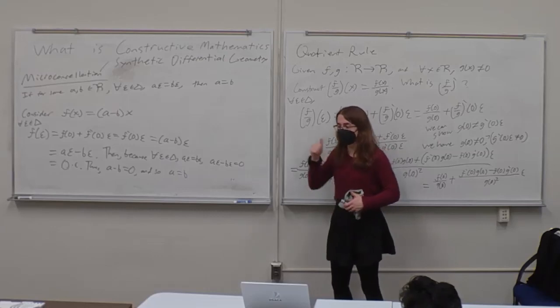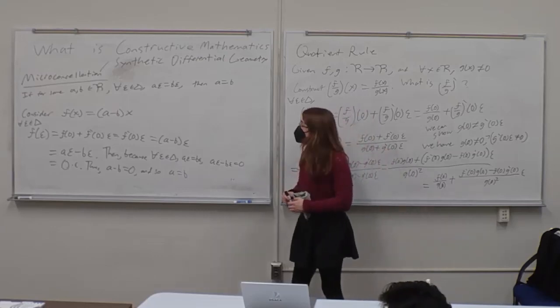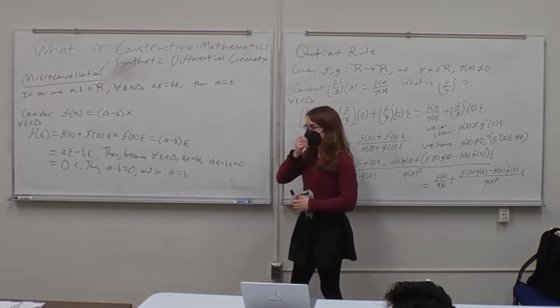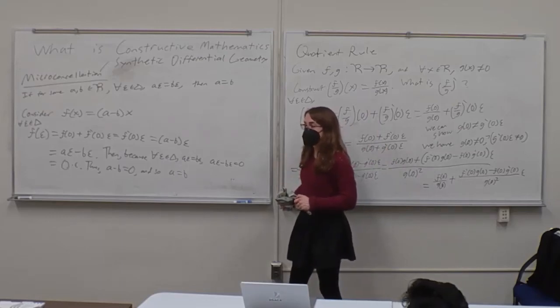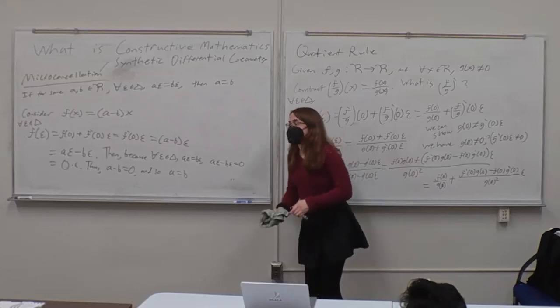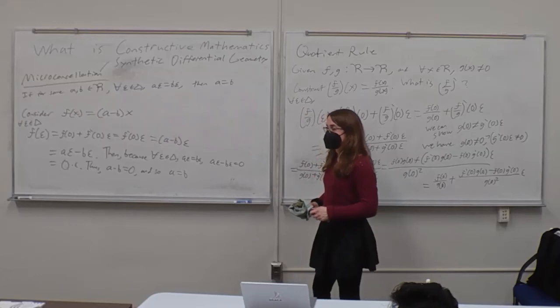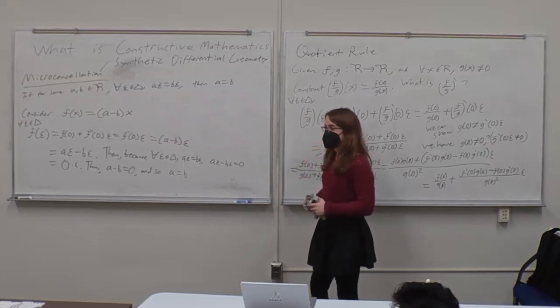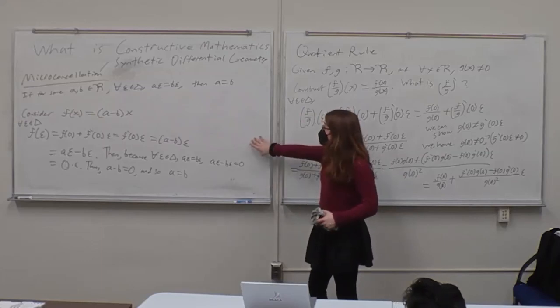Sorry, that's good. Jenna? Oh yeah, you were talking about the advantages of synthetic differential geometry over the regular one, which you kind of did by giving us the quotient rule. In physics, we a lot of times just look at small things squared and say, oh, it's gone. Is this just a better way to formalize it, or are there more things that you can do with it, rather than just things like the quotient rule?